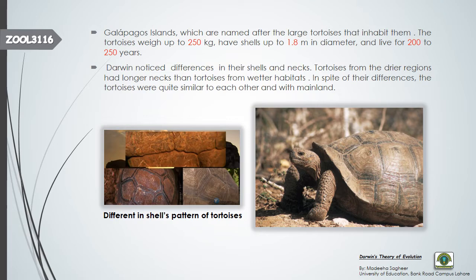Main differences were present in their shells, as well as in the length of their necks. Here, you can see these are the different shell patterns of the tortoises. Otherwise, these tortoises were very much similar to each other, as well as to the tortoises that inhabit the mainland. He noticed that tortoises that are present in the dry regions have longer necks than those that are present in the wetter regions.